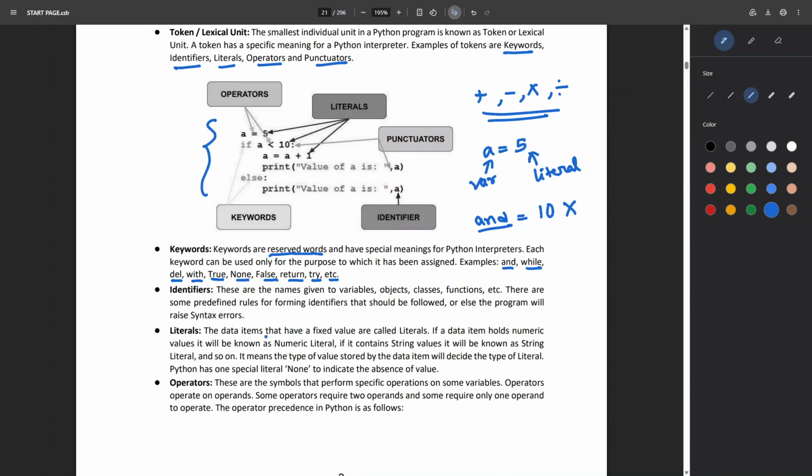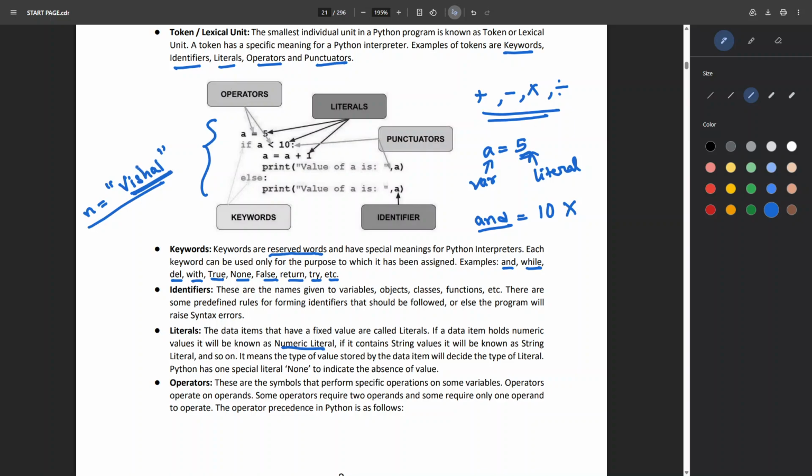Okay. So the literals, these are the data items that have fixed values. If a data item holds numeric values, it will be known as a numeric literal. For example, here a equals 5. Here 5 is an integer type of value, so we call it a numeric literal. If it contains a string value, let's say if I say n equals, let's say your name, Vishal. Okay, so if I say like this, then this contains a string value. So this will be a string variable, right? So it's a string literal. So it means that the type of value that is stored by the data item will decide the type of the literal.